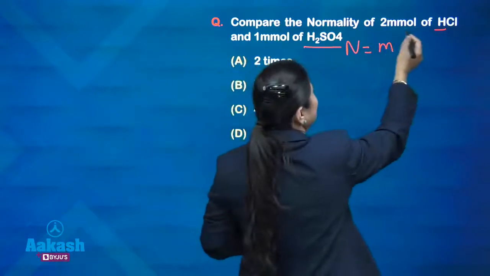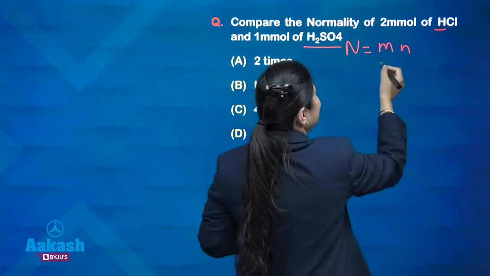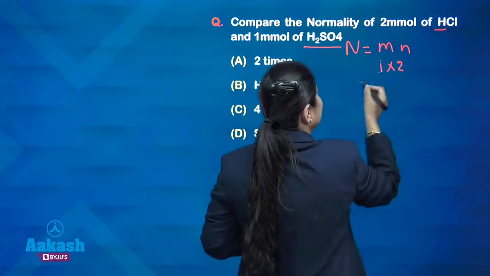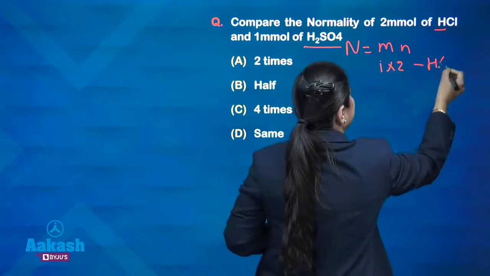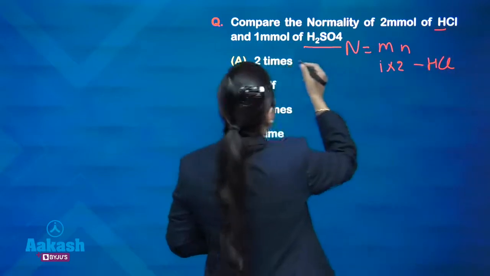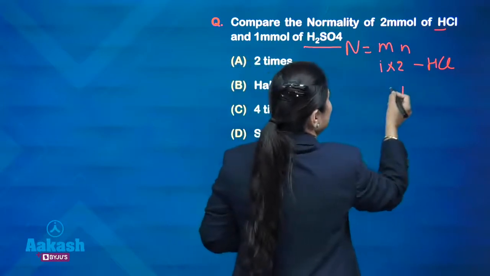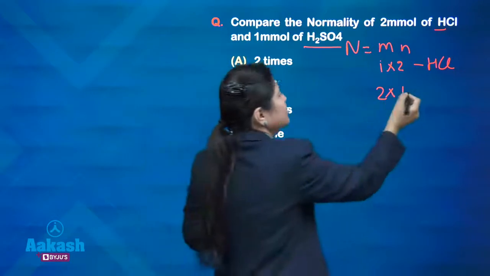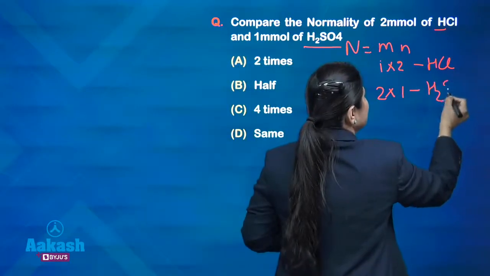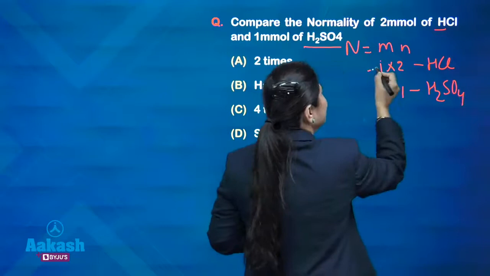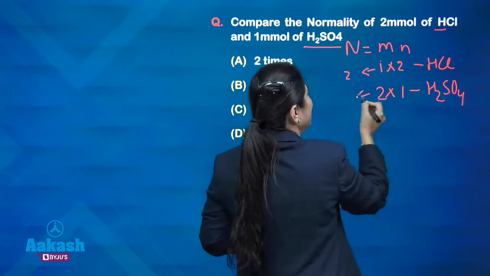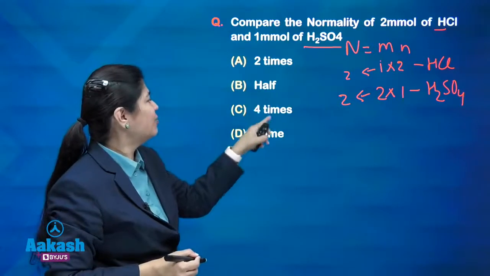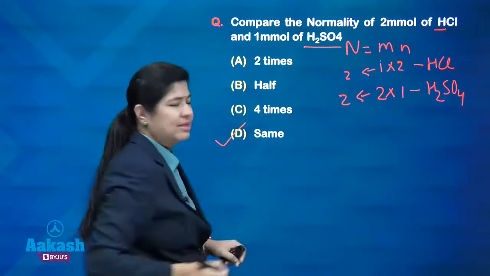So, for HCl 2 millimole, what will be the normality? This will be 2 into 1. And for H2SO4, 1 millimole, that is 1, and the equivalent number is 2, so this again will be 2. So, both have the same normality, 2 and 2, right. So, the answer will be same.